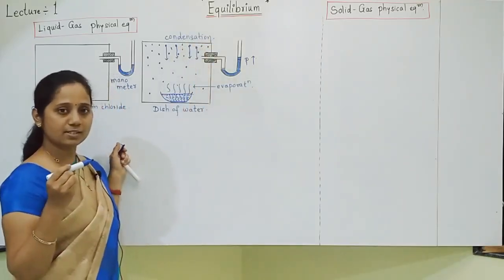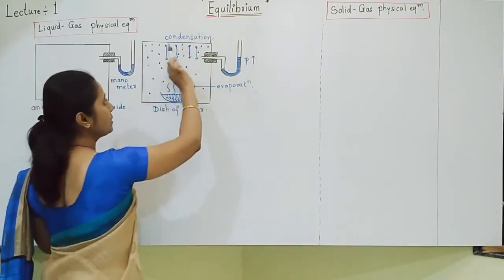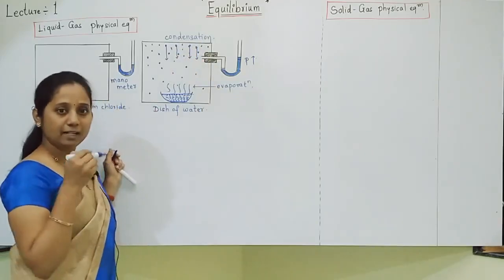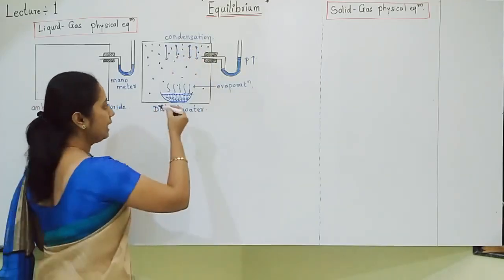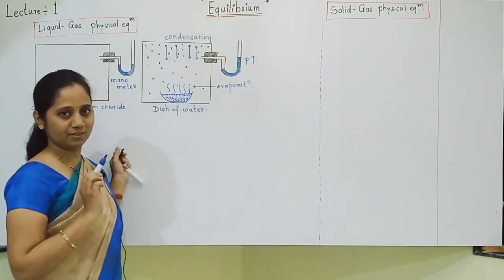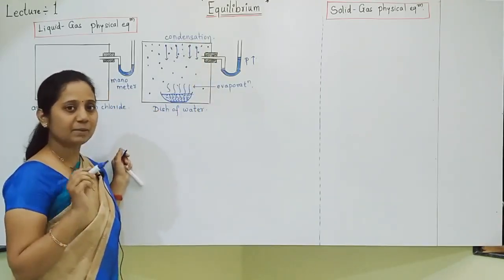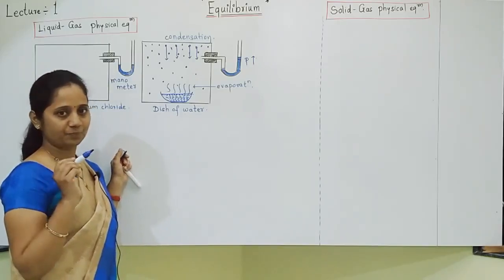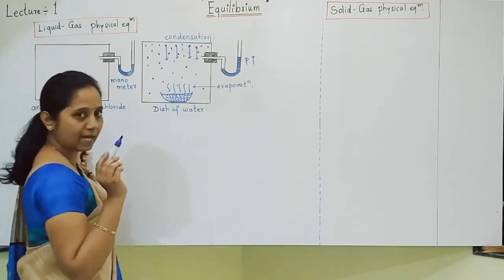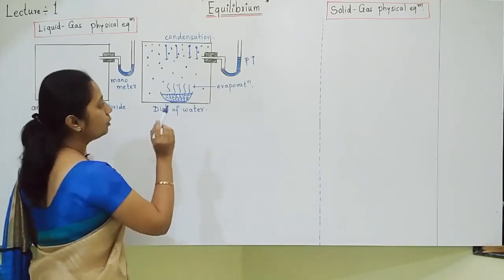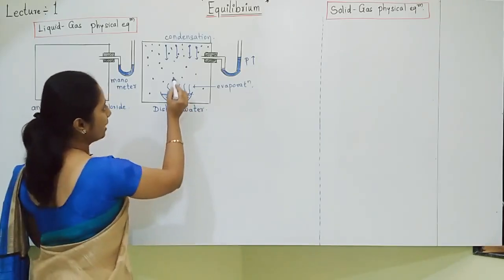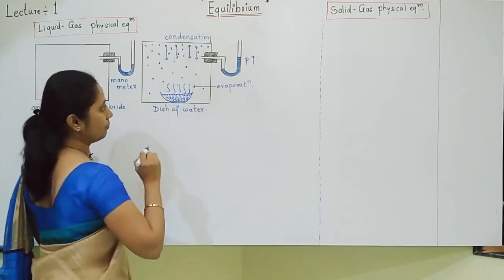But when does condensation start? When many water vapors get collected, that time condensation starts. And after some time, the rate of evaporation becomes equal to the rate of condensation. That time dynamic equilibrium has been reached. So you should know that when dynamic equilibrium has been reached, both processes' rates will be equal. Rate of evaporation becomes equal to rate of condensation.